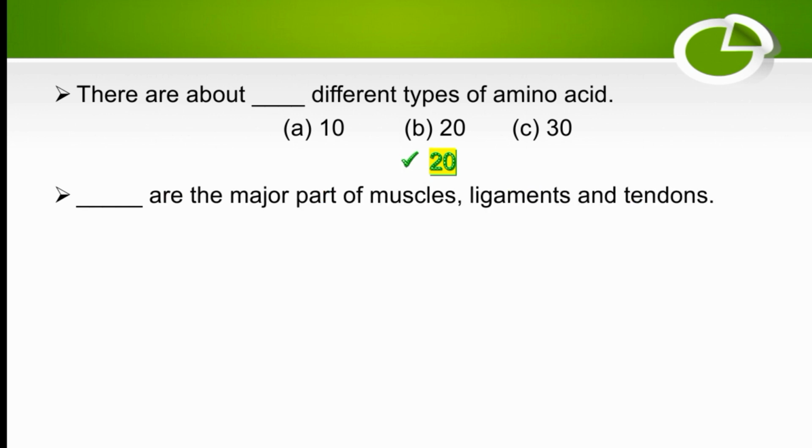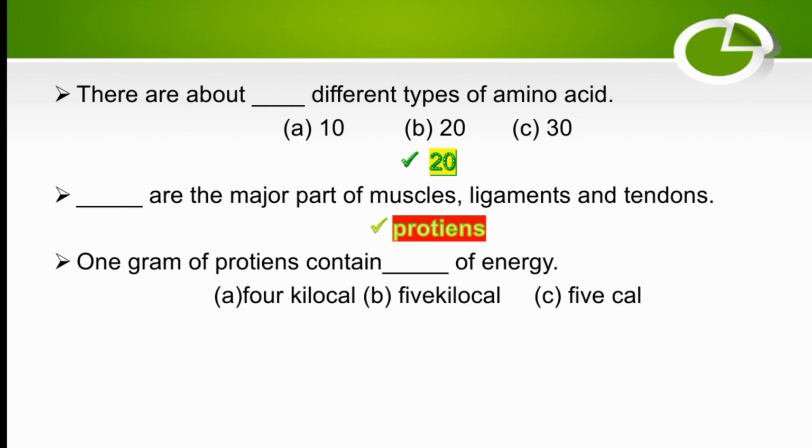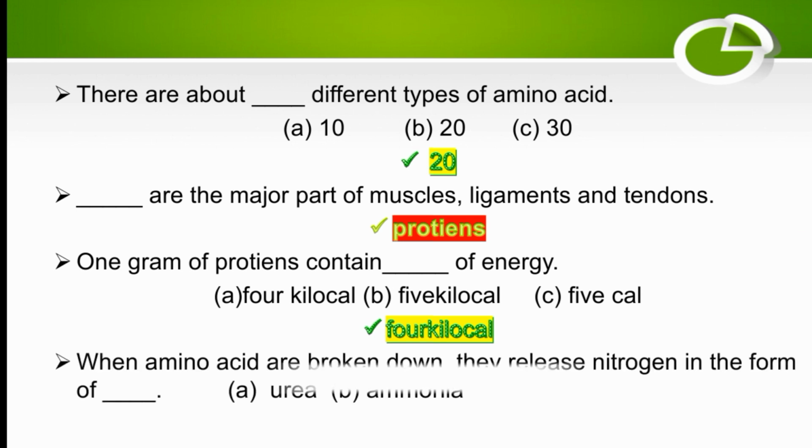Proteins are the major part of muscles, ligaments and tendons. The right option is protein. 1 gram of protein contains 4 kilocalories of energy. The right option is A.